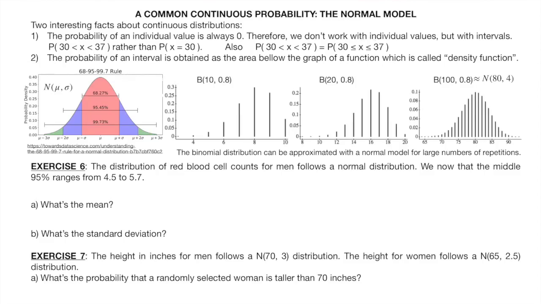The second major point is that the probability of an interval is not obtained with a fraction, but with an integral. Now the probability is the area below the graph of what we call the density function. But you don't need to worry about this because a software will calculate these integrals for you. The most famous continuous distribution is the normal distribution. This curve is the graph of its density function, and the probabilities that we get are the areas below this curve.